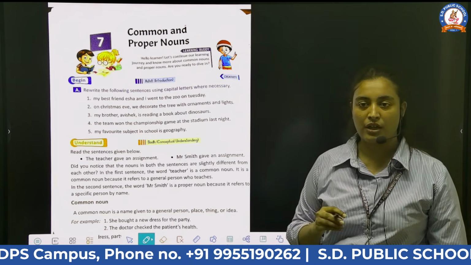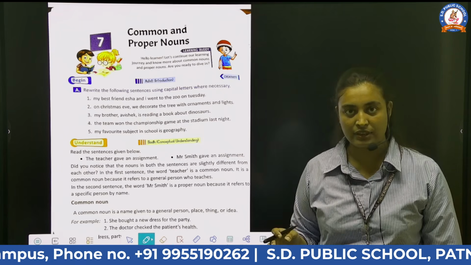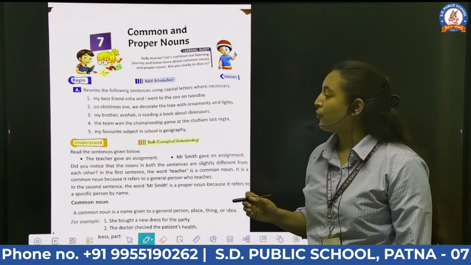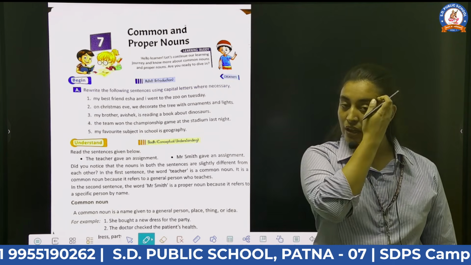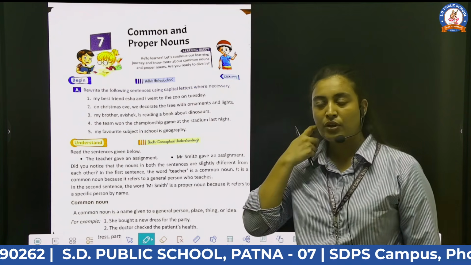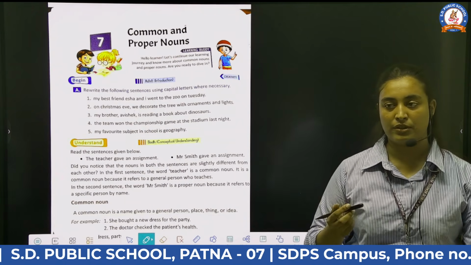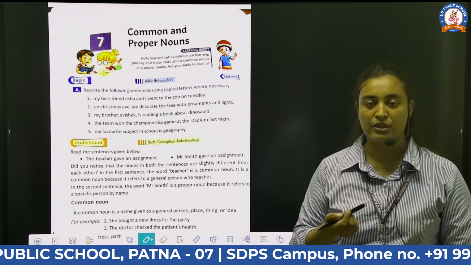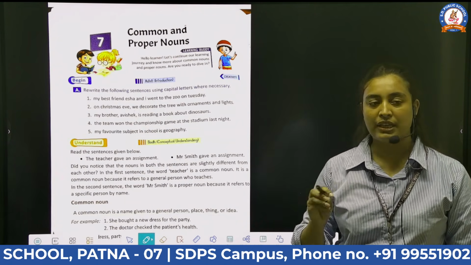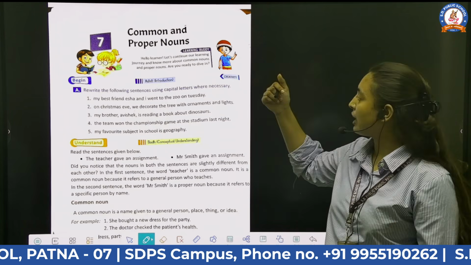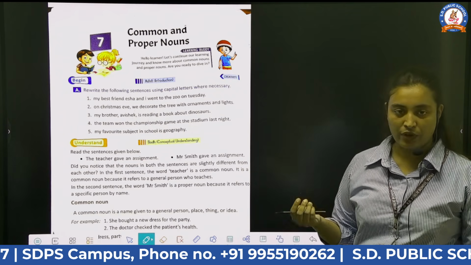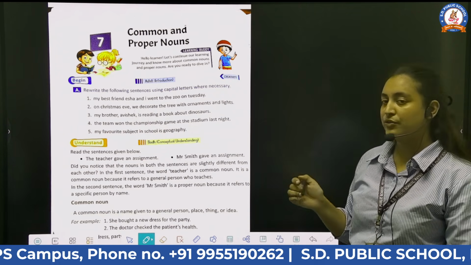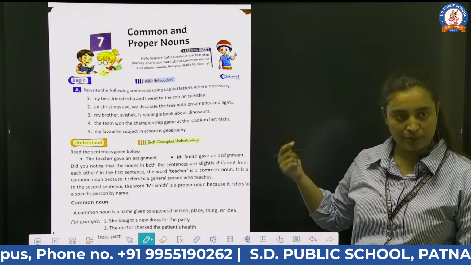We all know that a noun is the name of a person, place, animal, or thing, right? So what we see around us, in our surroundings, all are nouns. The name of everything you are holding, a pencil, pen, chair, etc., everything is a noun. That's why noun is also called the naming words, right? There are 5 kinds of noun: common noun, proper noun.